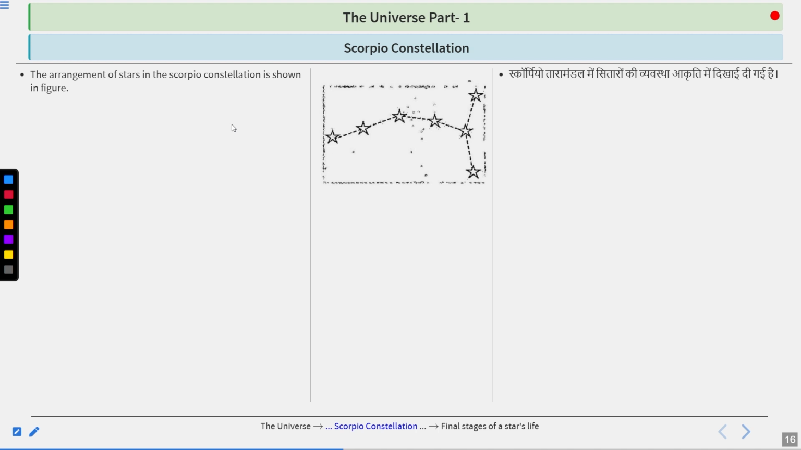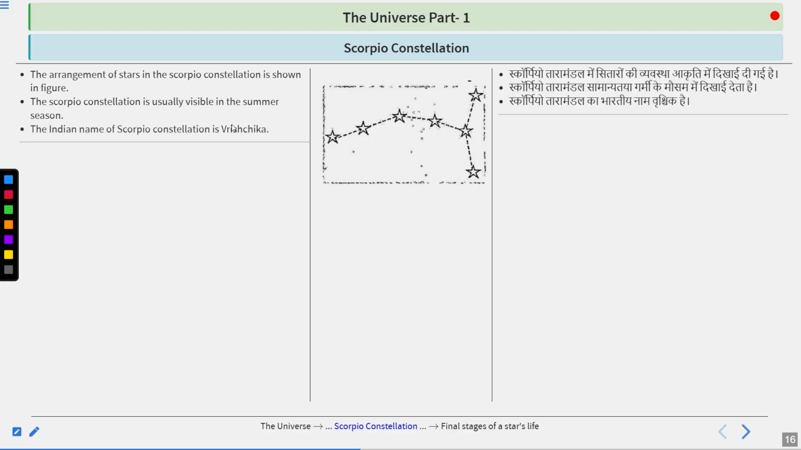Thereafter, the Scorpion constellation. The arrangement of stars in the Scorpion constellation is shown in the figure. Here you can see it. The Scorpion constellation is usually visible in the summer season. The Indian name that we use to represent the Scorpion constellation is Vrishchika. Here you can see Vrishchika.